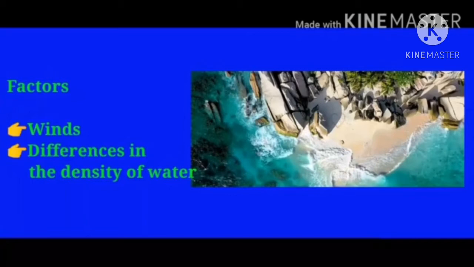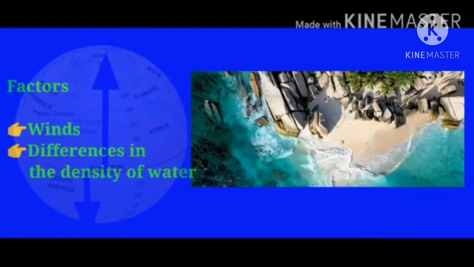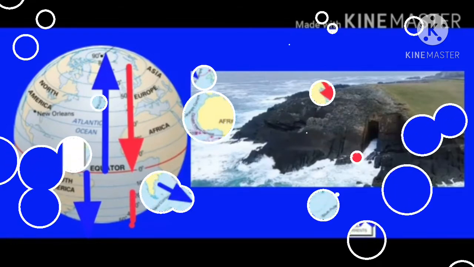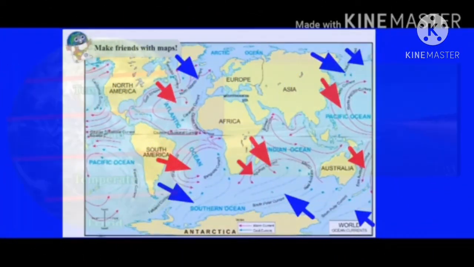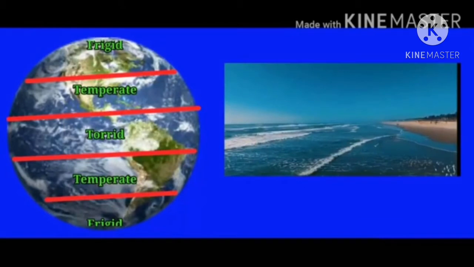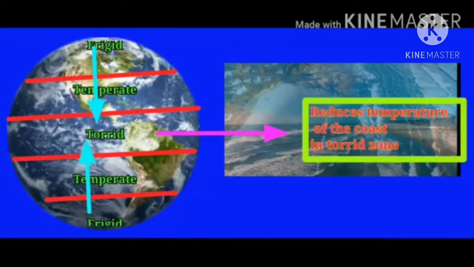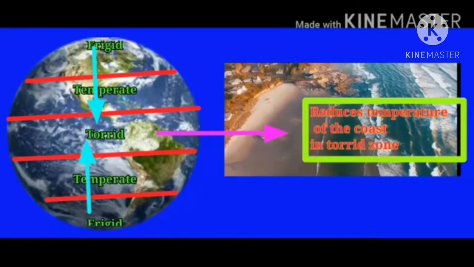These ocean currents flow from the equator to the polar region and from the polar region to the equator. When an ocean current flows from the frigid to the torrid zone, it reduces the temperature of the coast in the torrid zone. When a current flows from the torrid to the frigid zone, it increases the temperature of the coast in the frigid zone.